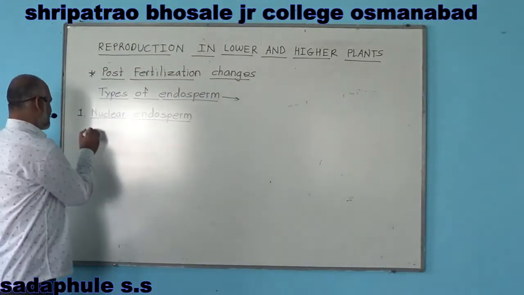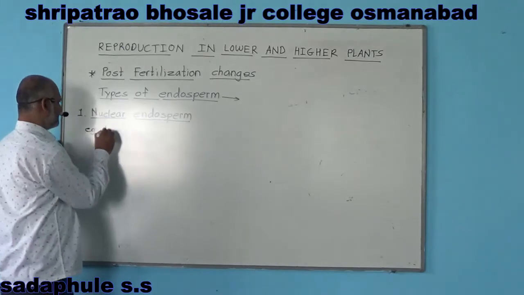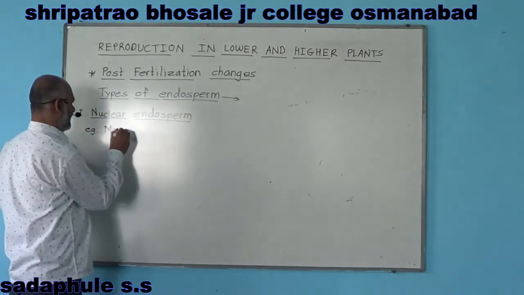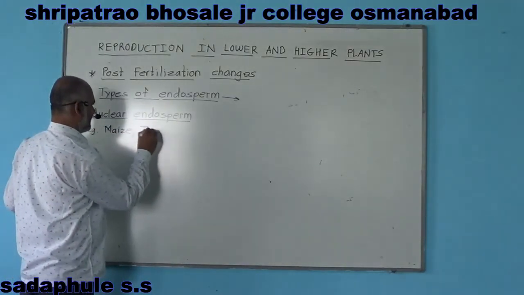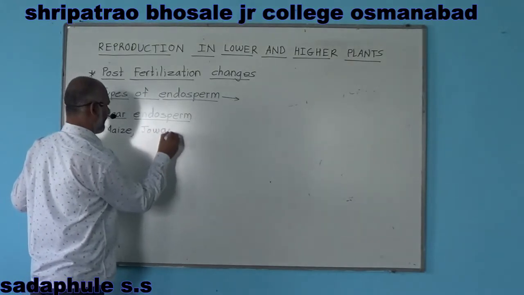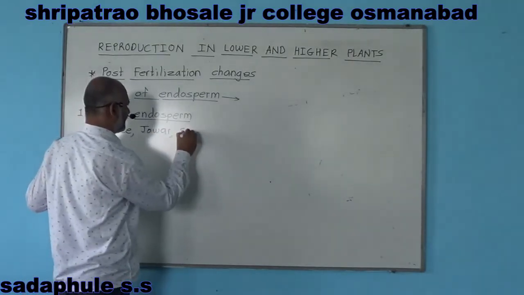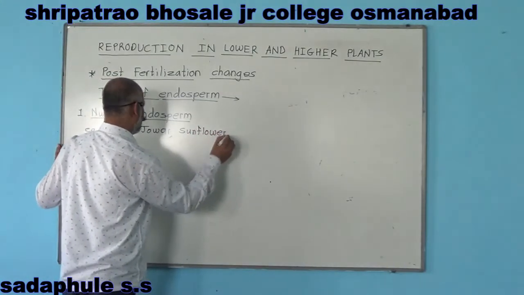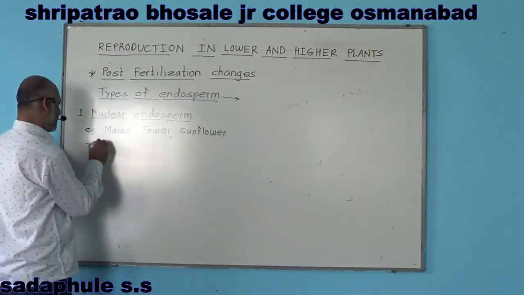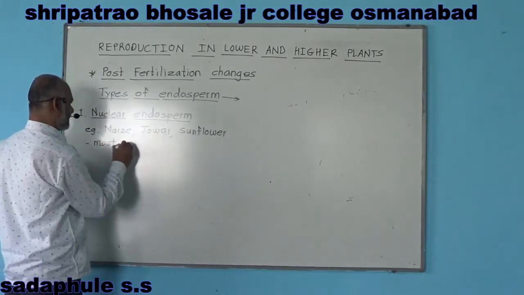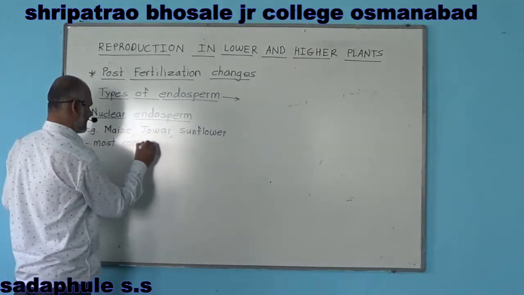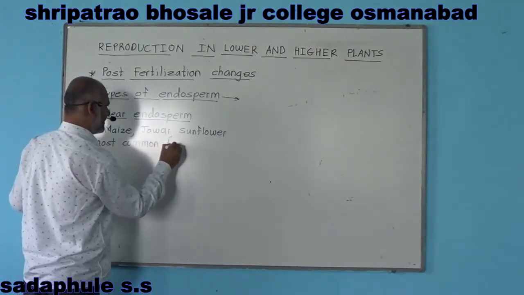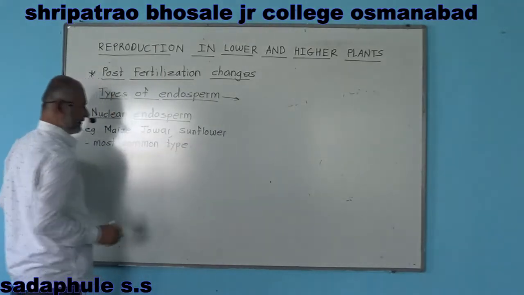So the examples here are maize, jowar, then sunflower. It is the most common type of endosperm.